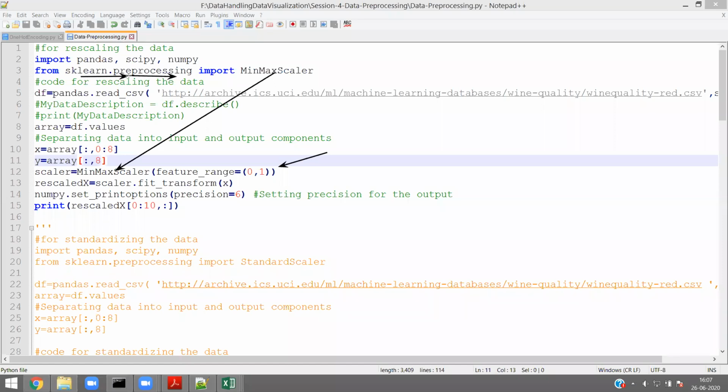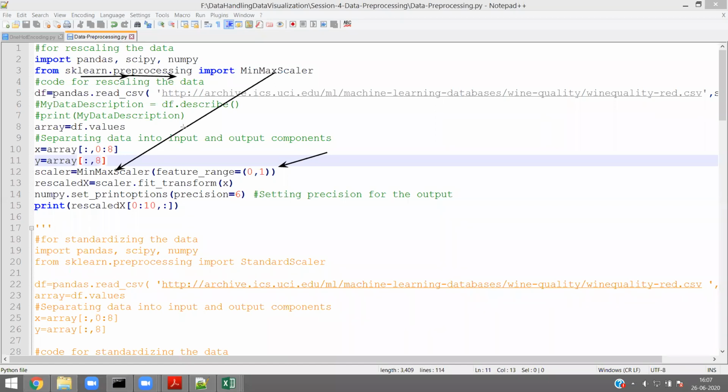That means it is sklearn dot pre-processing dot MinMaxScaler. I can directly use MinMaxScaler, because I directly imported only the MinMaxScaler from sklearn dot pre-processing. I hope everybody understood.